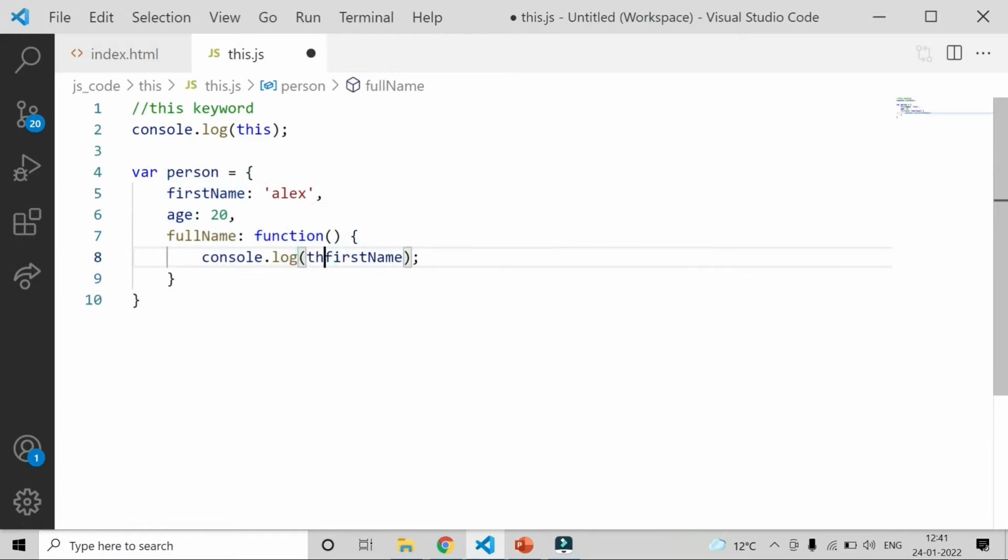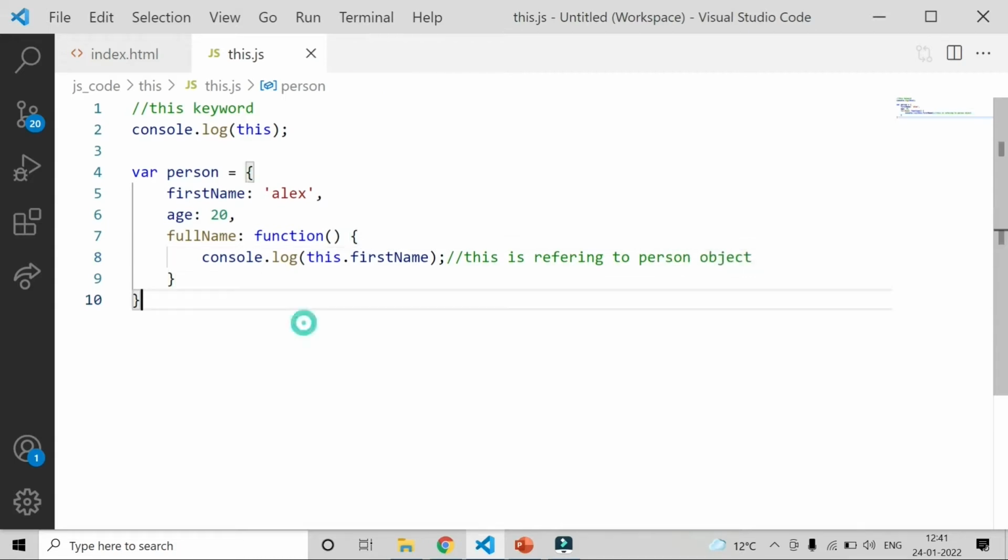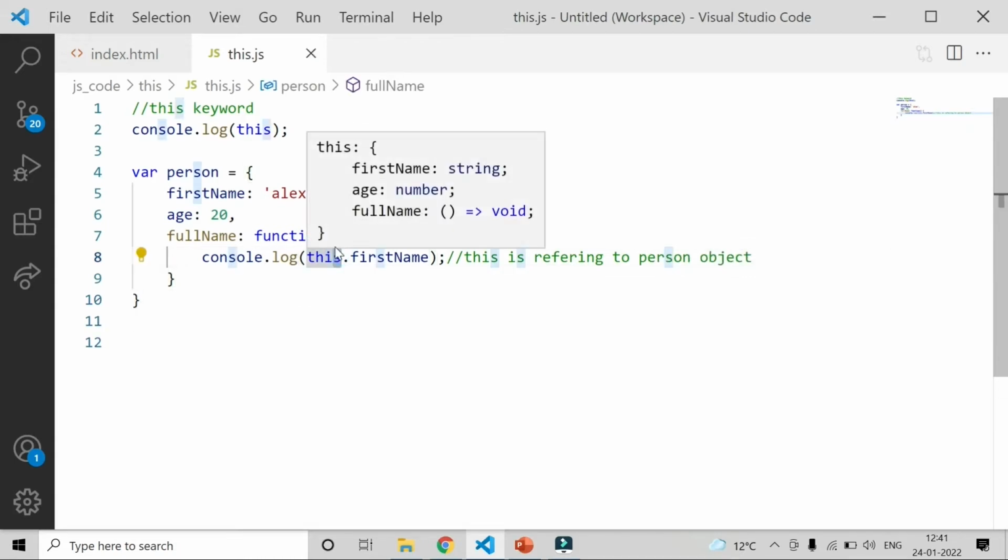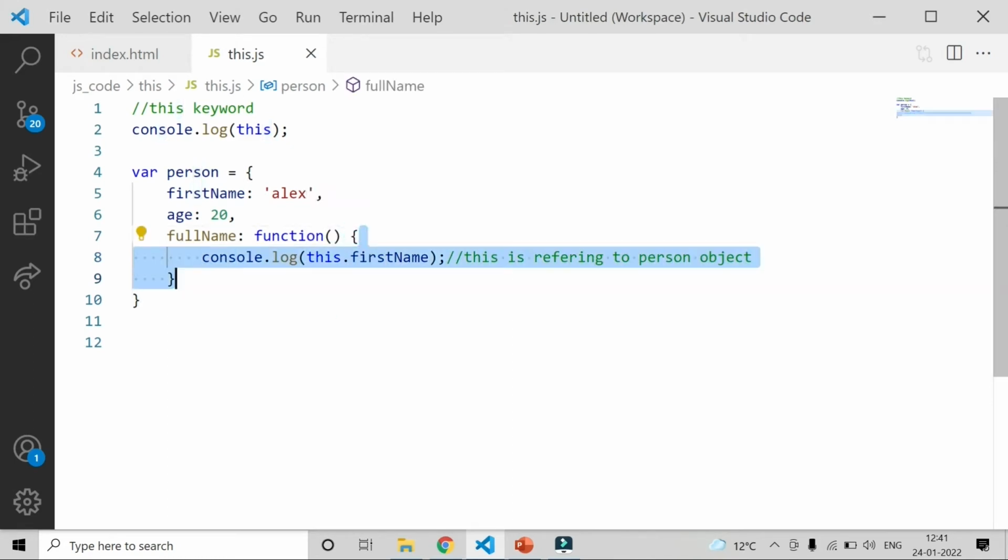You need the this keyword. Here, this will refer to the owner object where the function is residing. So this will refer to the person. Whenever you have this keyword inside a function, in the block of code of a function, this will refer to the owner where the function is residing.